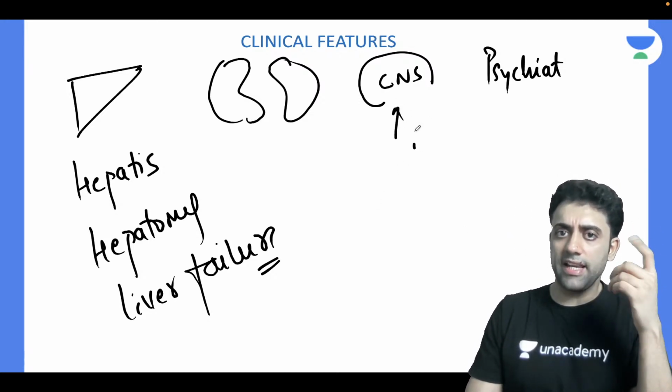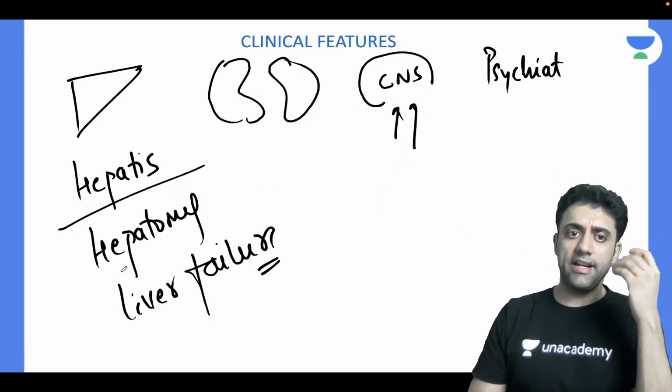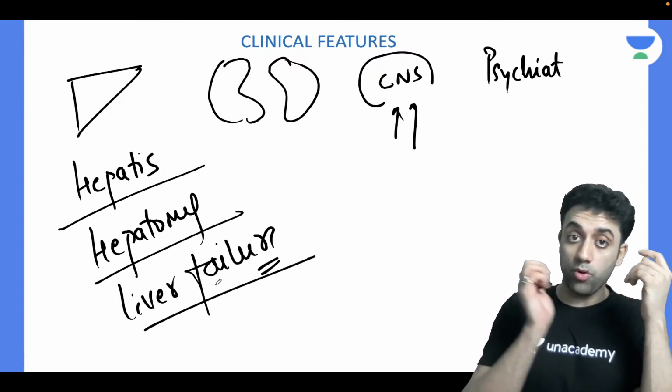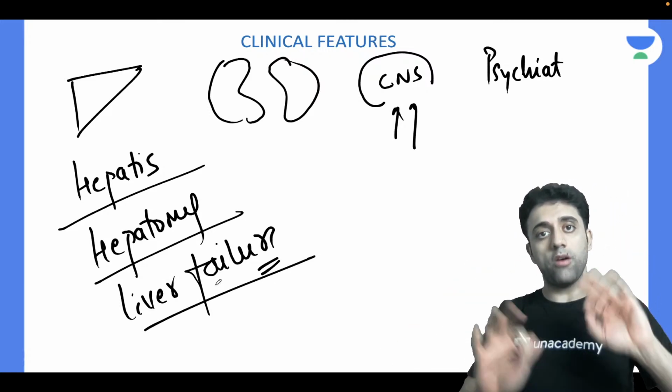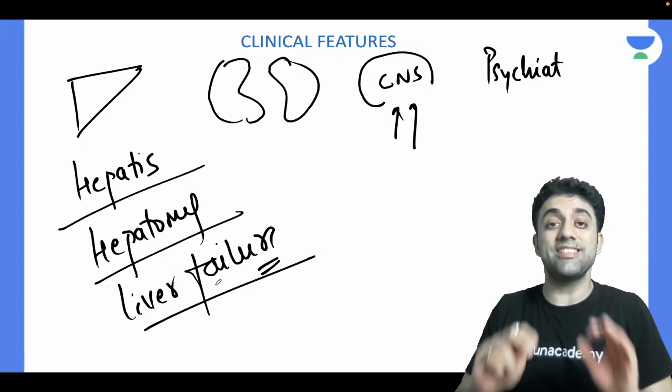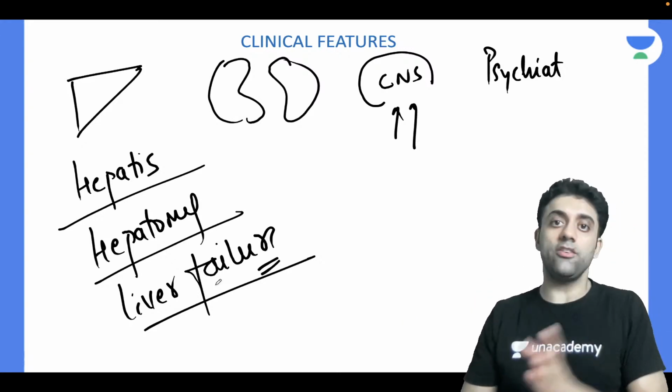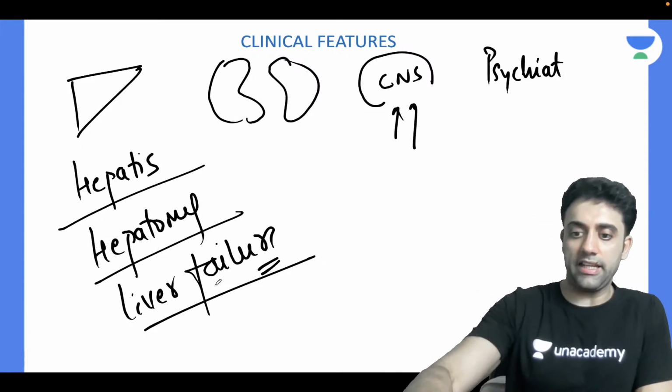You say meningitis, encephalitis, I agree. You say hepatitis, hepatomegaly, liver failure, portal hypertension, whatever you say, copper everywhere will create a problem. It is as simple as that. There is nothing to cram in this. Understood? Exactly. So that's what copper does.